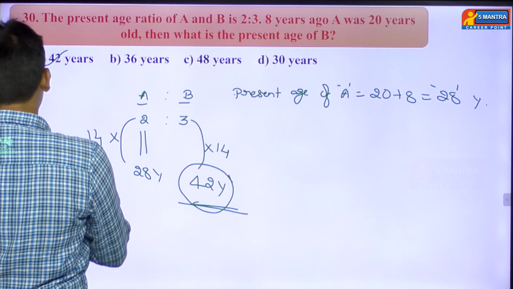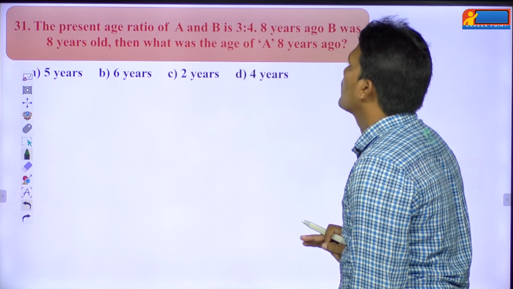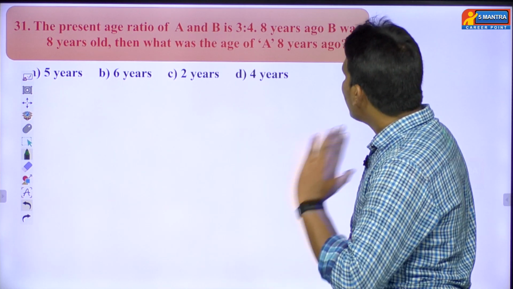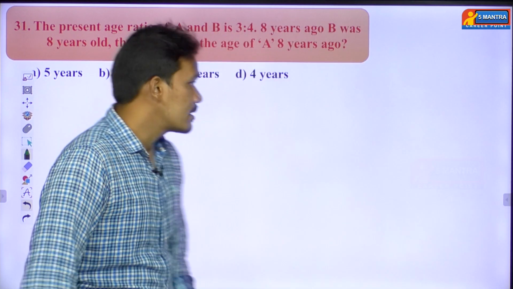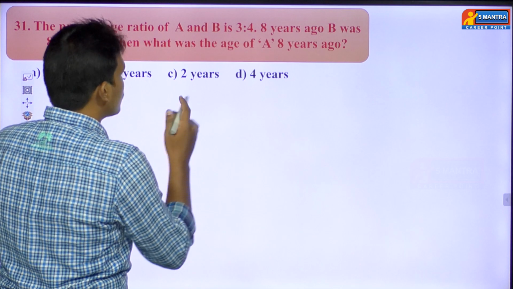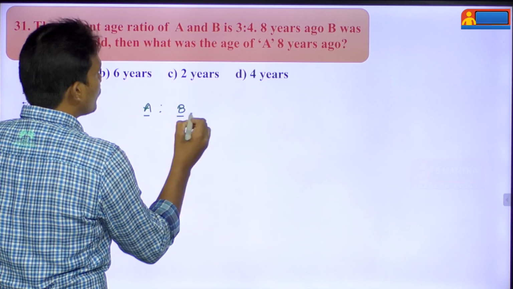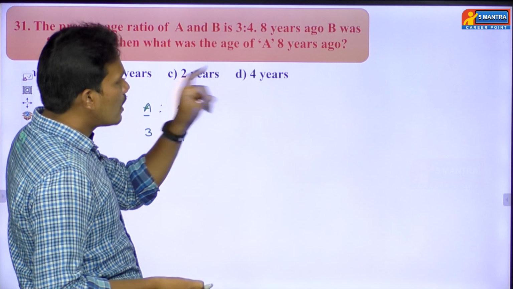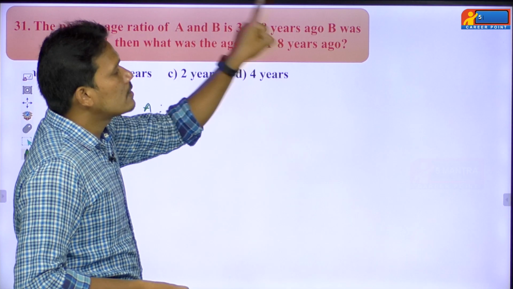Question number 31. The present age ratio of A and B is 3:4. 8 years ago, B was 8 years old. See here, he has given one point: the present A is to B ratio, that is 3:4. But he has given another point, that is 8 years ago. He's talking about 8 years ago, that is talking about the person B.